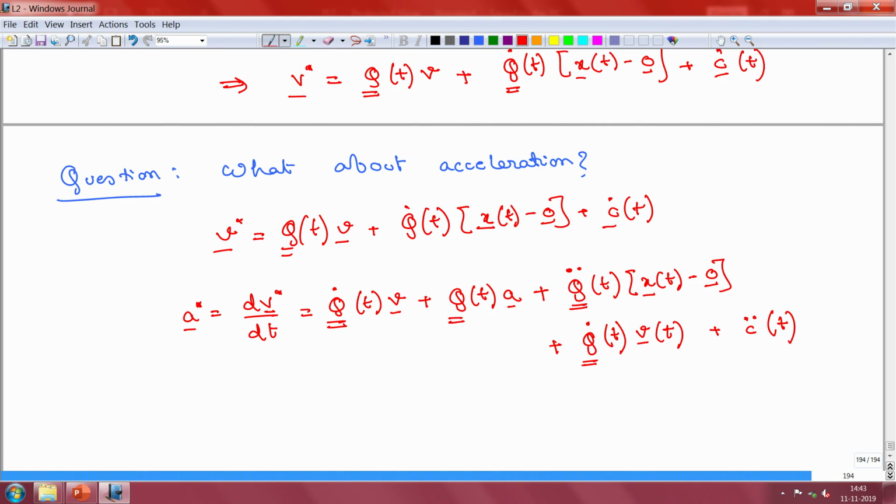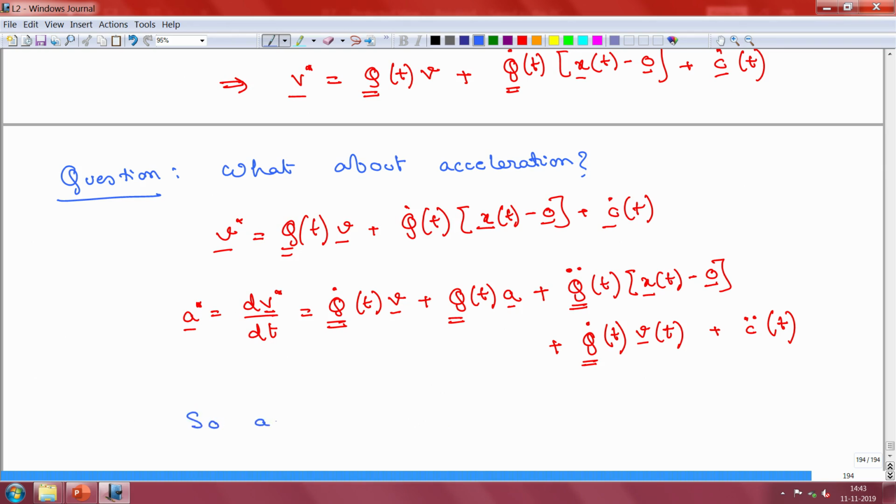Right. So, we can see that contrary to our expectation, had this been invariant, then only this particular term would have been there, but we have so many other terms. So, acceleration is also not frame indifferent. Okay. So, we will make a note.